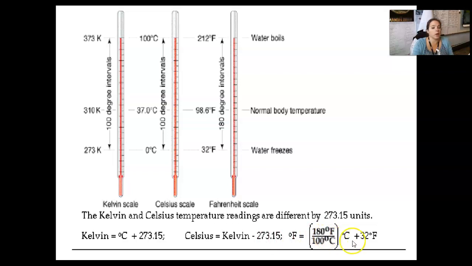For Fahrenheit, we're not even going to try Fahrenheit, so we don't have to memorize this. This is why it's not on there. We don't do Fahrenheit. We go by Celsius. If you were to do that, it'd be 180 Fahrenheit over 100 Celsius times the degrees Celsius plus 32 degrees Fahrenheit. We're not doing that, so don't worry.